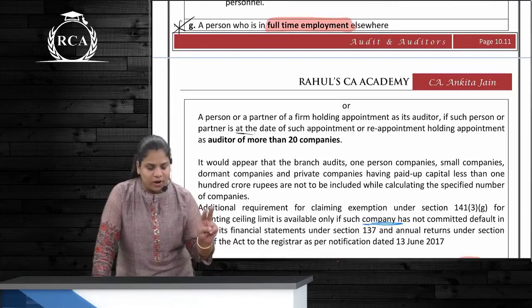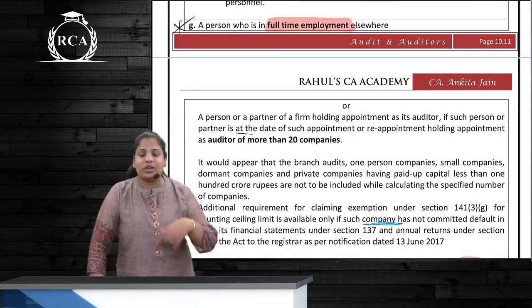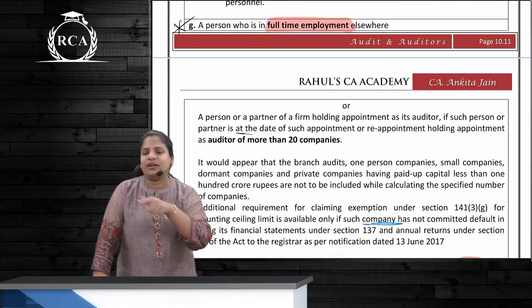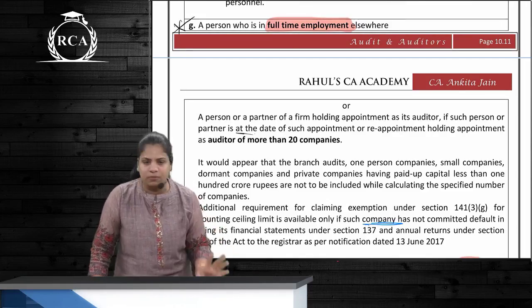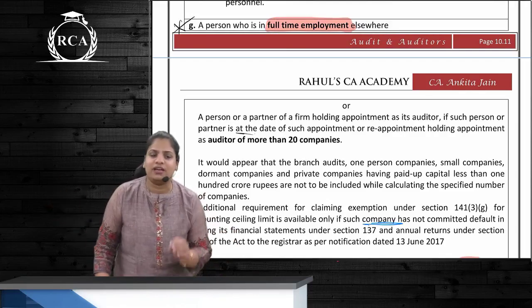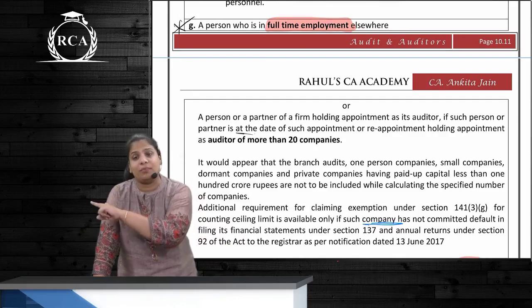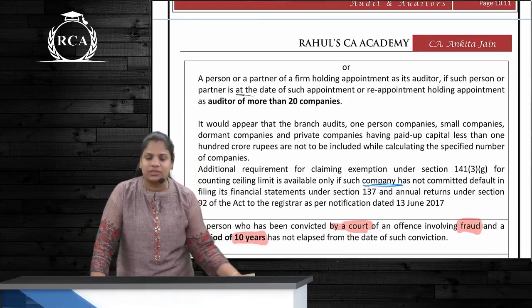Next one, 2 points over here. First is, if a person is in full-time employment. If he is in full-time employment, ICAI itself will not give him COP. If ICAI is not giving COP, then he cannot be the auditor. But we are not talking about ICAI here. Only over here, if you say a person cannot be in full-time employment, where? Elsewhere, correct? Or second talks about the ceiling limit.